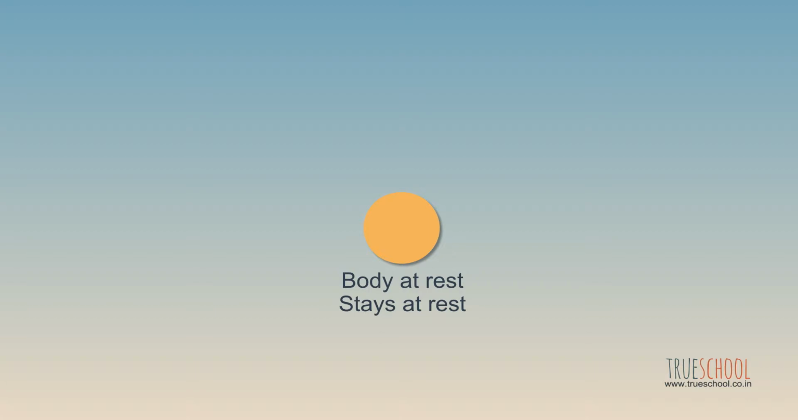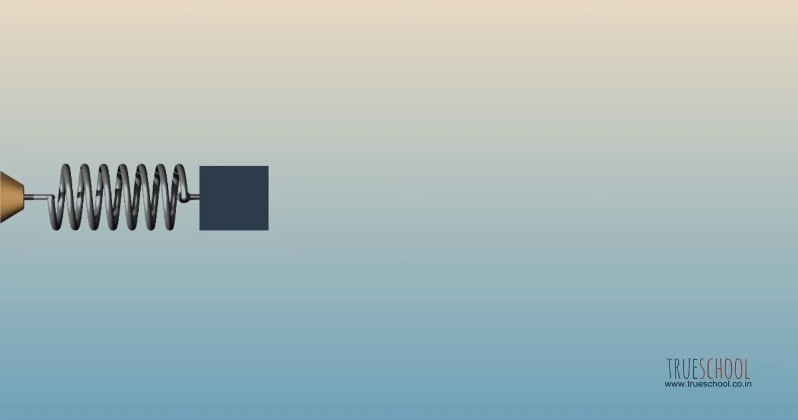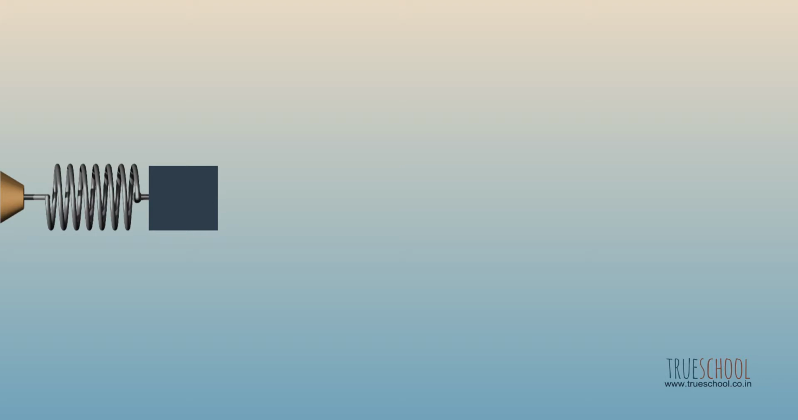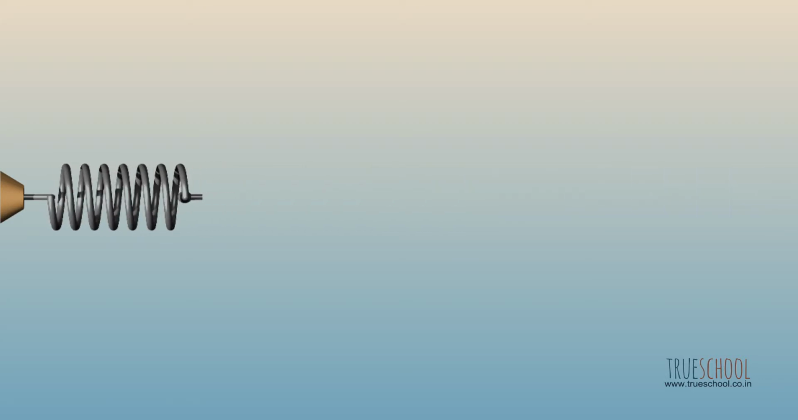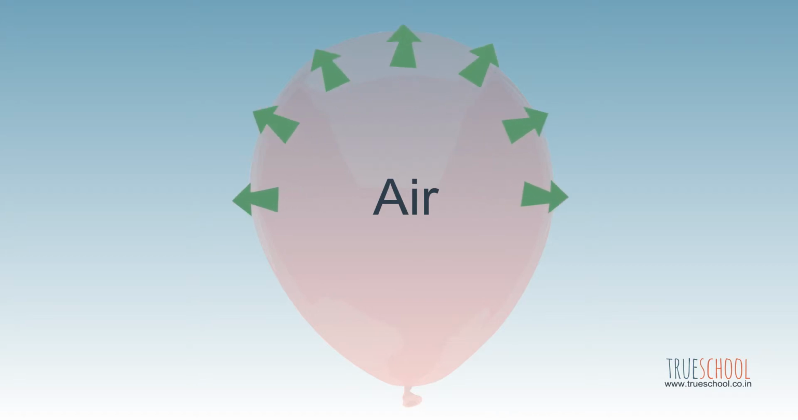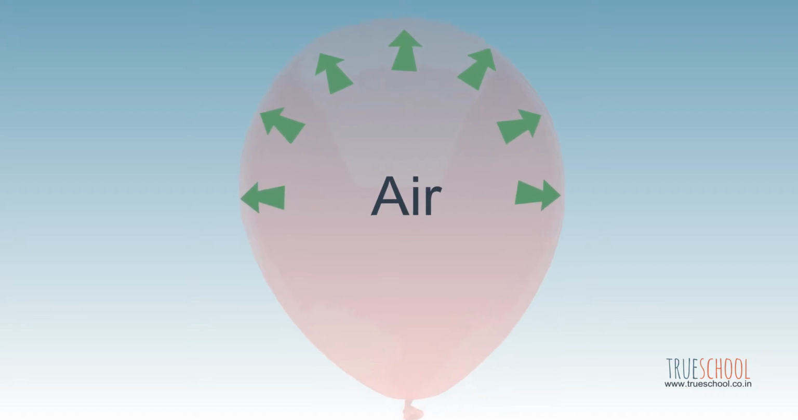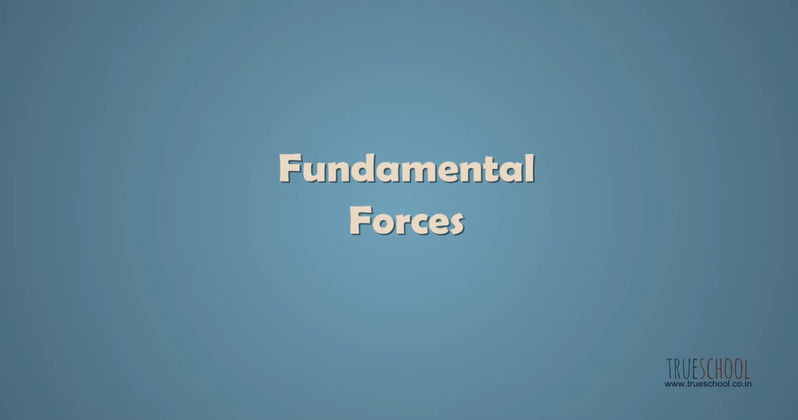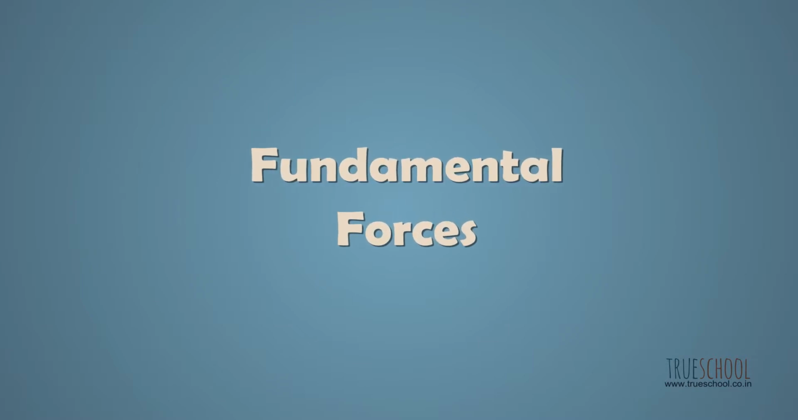There are many ways in which one body can exert force on another body. A compressed spring exerts force on bodies attached to its ends. Air filled in an inflated balloon exerts force on the walls of the balloon. Force can be used to deform a flexible object too. There are 4 fundamental forces under which all the types of forces in this universe can be categorized.